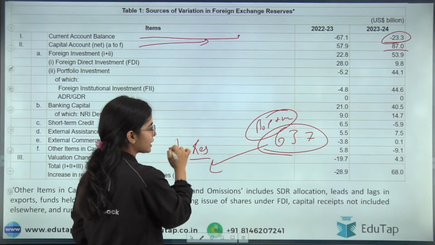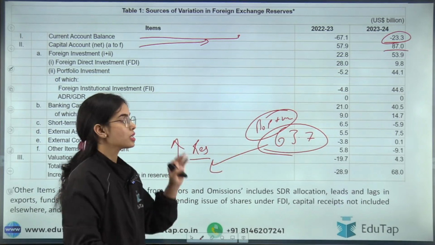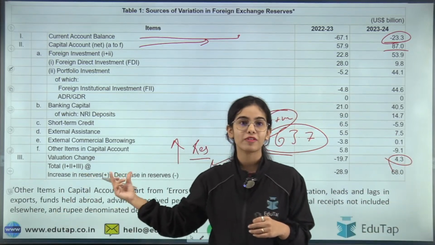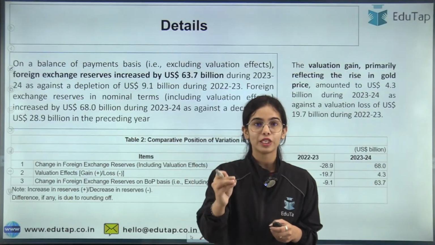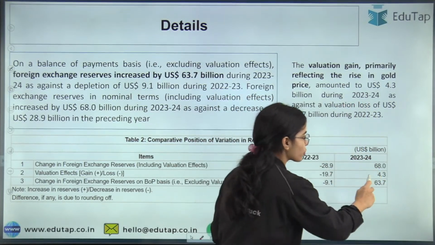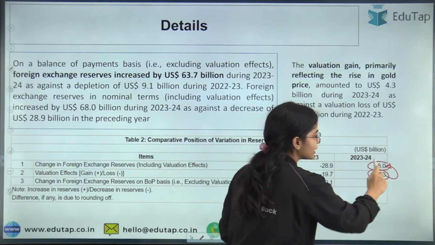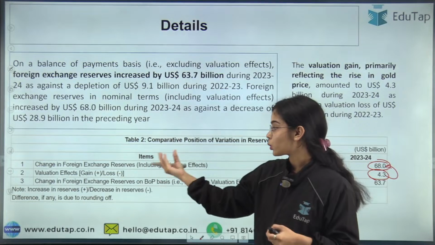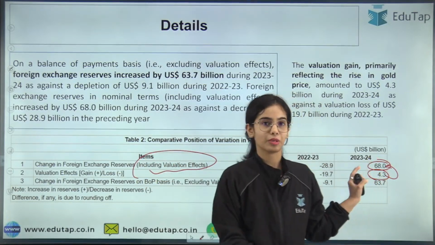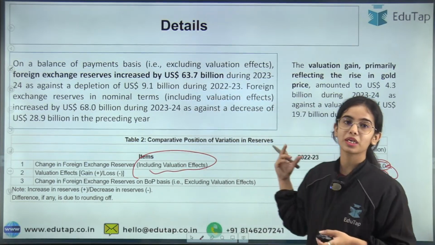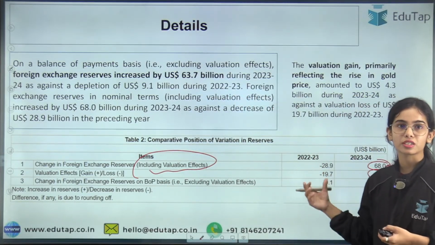The reserves are increasing by $63.7 billion, but the gold value has increased by $4.3 billion. So this is the valuation change. When you add $4.3 billion, you get that the foreign exchange reserves in nominal terms, including the valuation effect, are up by $68 billion. So this is the whole idea that you need to understand, the total foreign exchange reserves including the valuation effect.